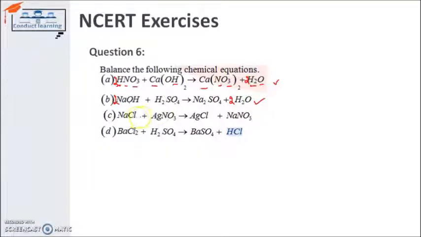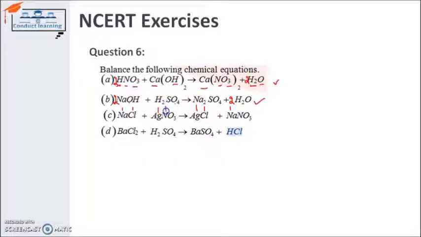After that, sodium chloride and silver nitrate, NaCl and AgNO3. It is giving silver chloride and sodium nitrate, so that means it's a double displacement reaction. It is another example of double displacement reaction: sodium chloride and silver nitrate giving silver chloride and sodium nitrate. Now I have to check whether it is balanced or not. Sodium is having 1 atom this side and 1 atom this side, balanced. Chlorine is also having 1 atom this side and 1 atom this side, balanced. Silver is having 1 atom this side and 1 atom this side, balanced.